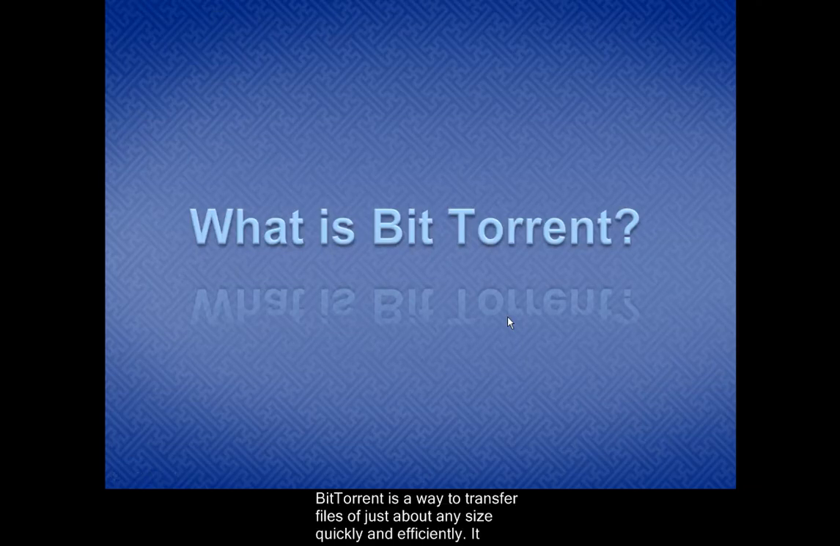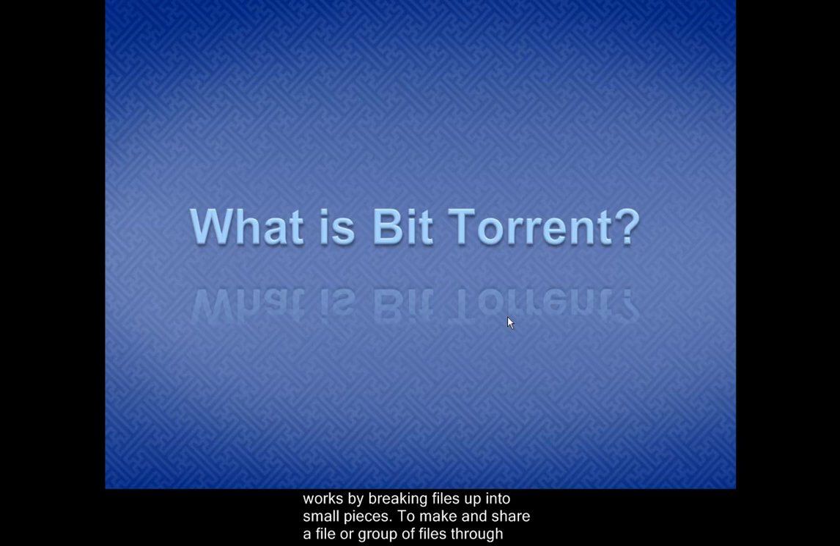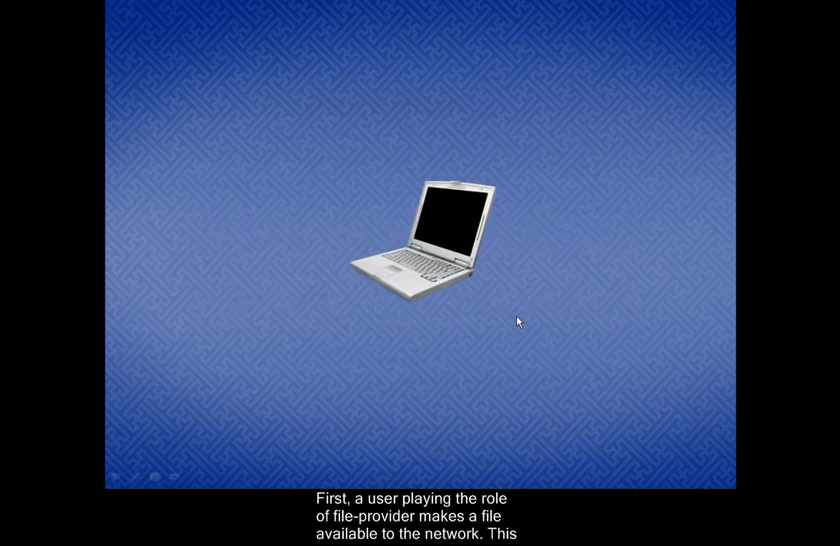BitTorrent is a way to transfer files of just about any size quickly and efficiently. It works by breaking files up into small pieces. To make and share a file or group of files through BitTorrent, you first make it into a torrent, a small file which contains information about the files and about the computer that coordinates the file distribution.